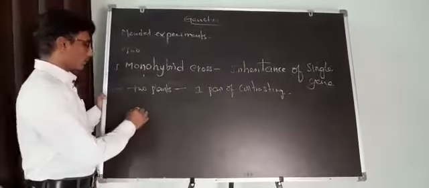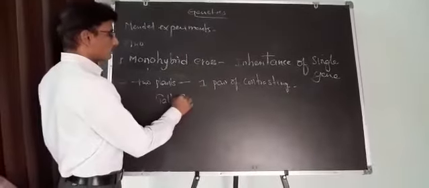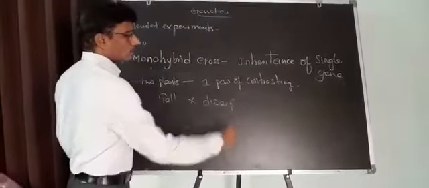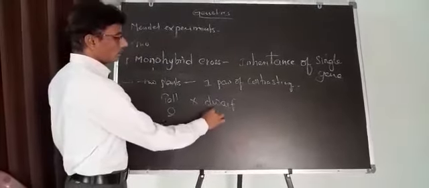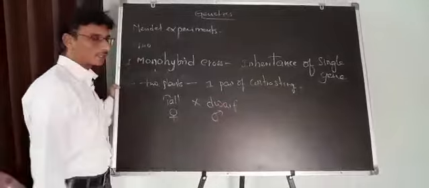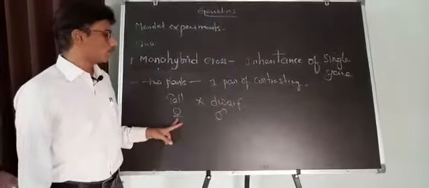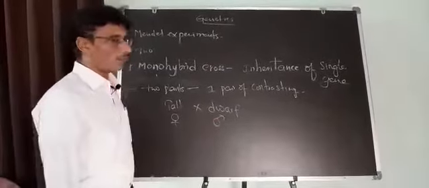For example, Mendel crossed one tall plant with one dwarf plant, one a male and one a female. The tall plant, taken as the female, was crossed with the male dwarf plant.